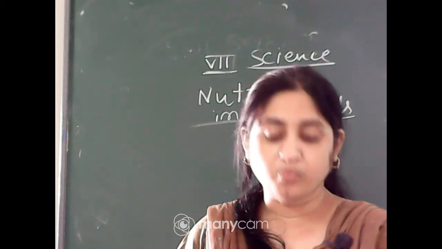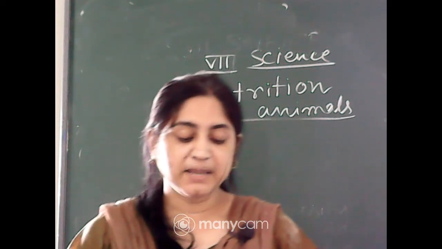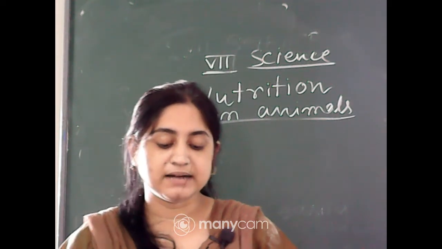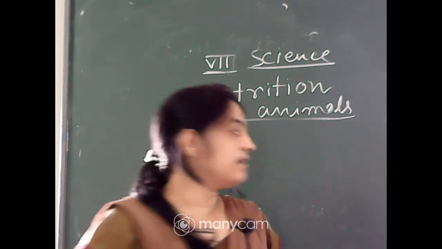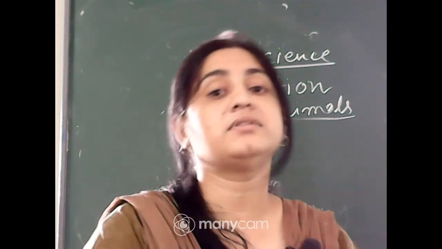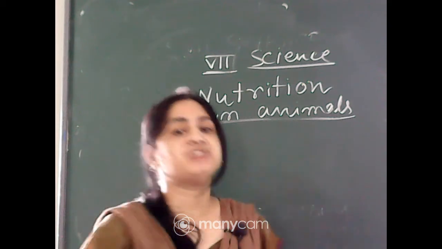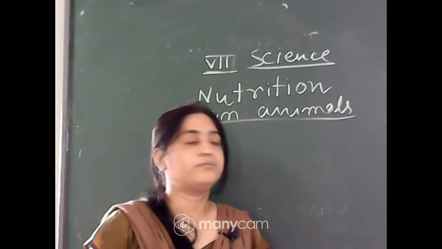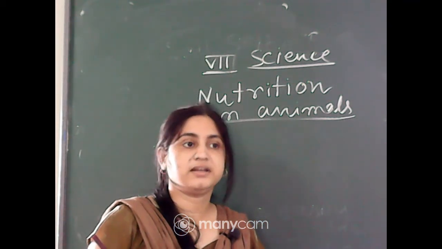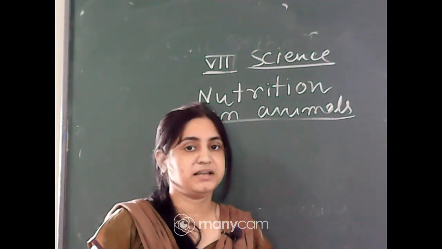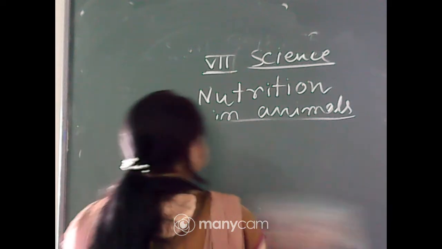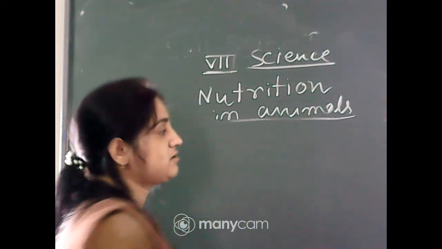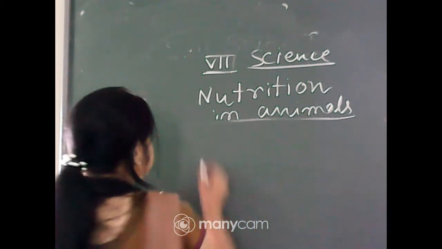Question 1A. The main steps of nutrition in humans are dash, dash, dash and dash. So the main steps in nutrition, all of you know that. What is the first one? Ingestion, intake of food, then digestion, then absorption, then assimilation, then egestion. Okay, so these are the steps present in the digestion process. So the answer 1A.